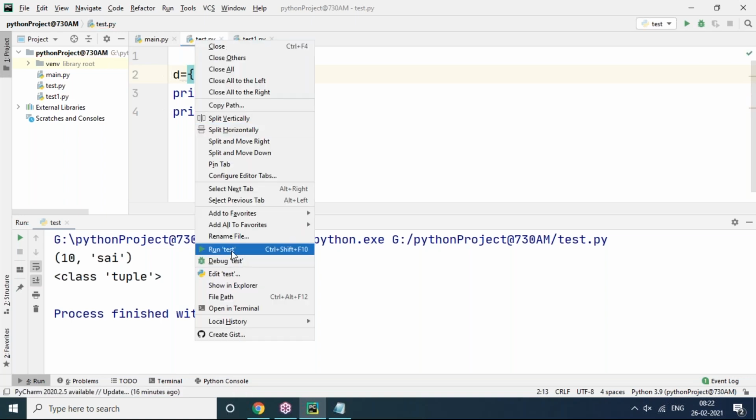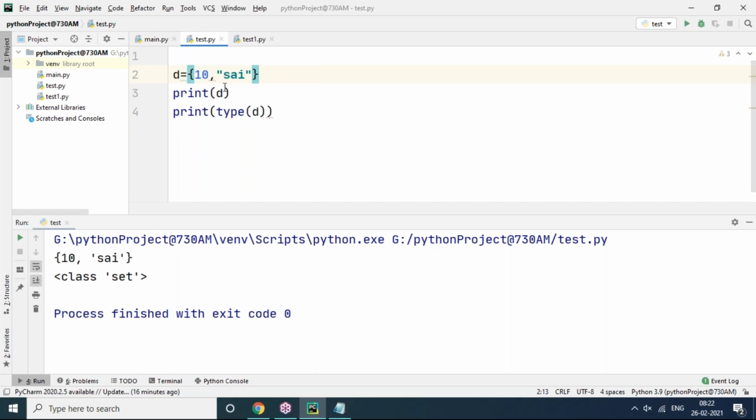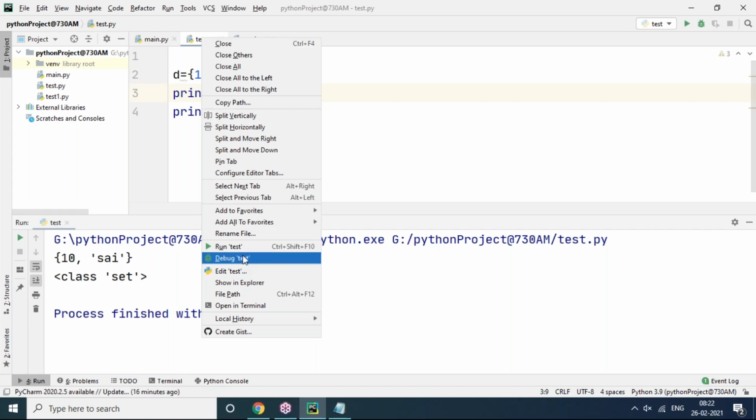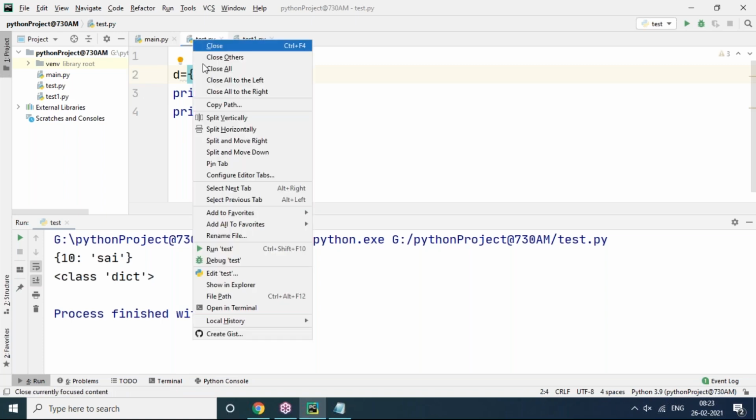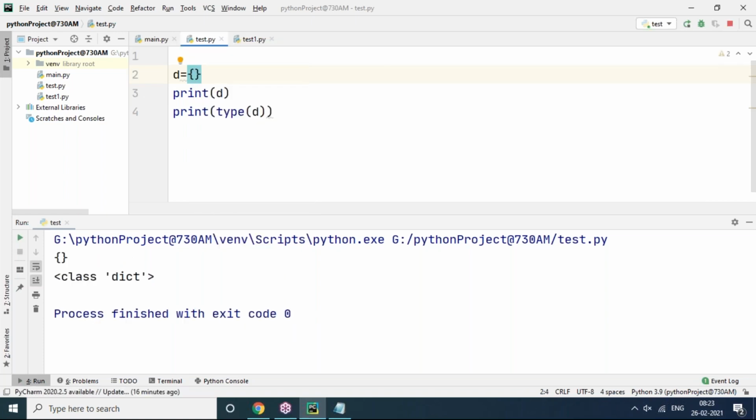Set is direct elements. But whenever we are making pairs, like D colon, then it is a dictionary. Here, before the colon one is a key, another one is a value. Any symbol plus colon plus value leads to a dictionary. Like one colon, key, colon, and one value. It leads to a dictionary. Even if I'm not giving anything, what will happen, sir? Here dictionary only, because empty curly brackets lead to a dictionary.